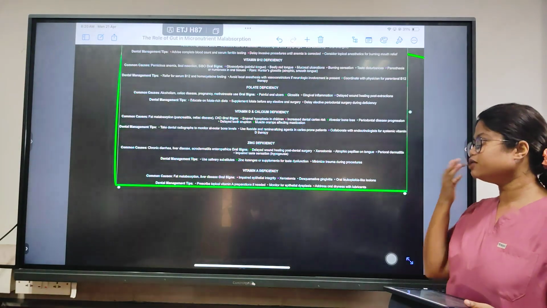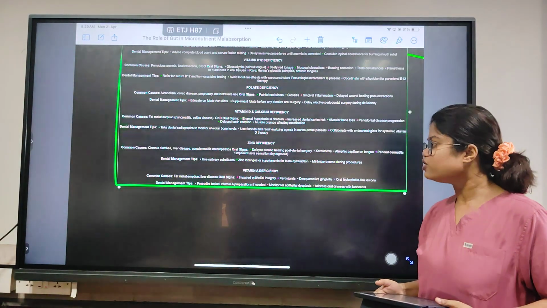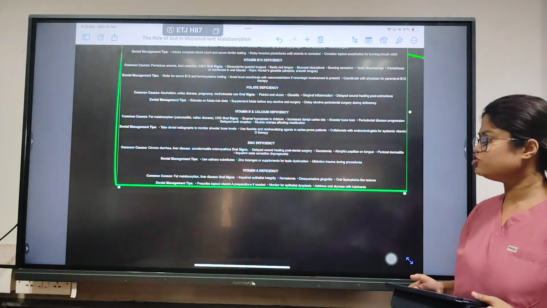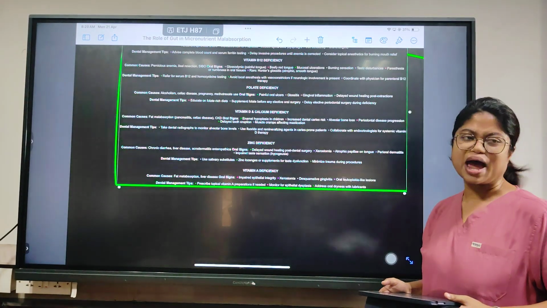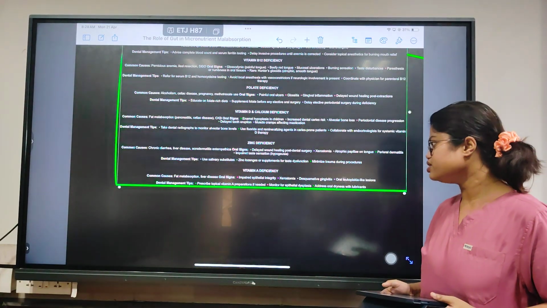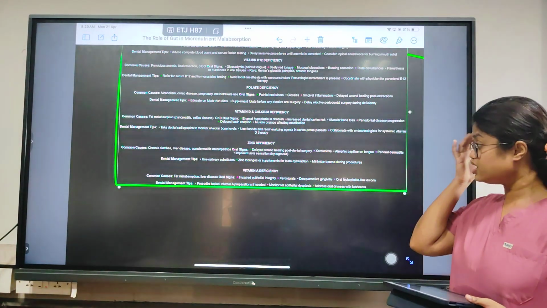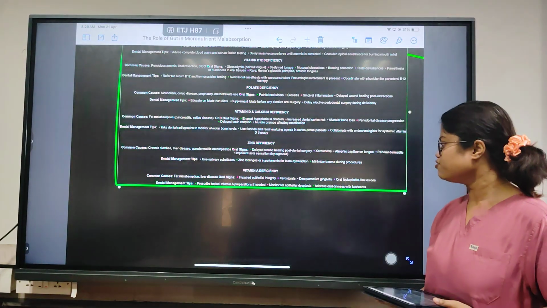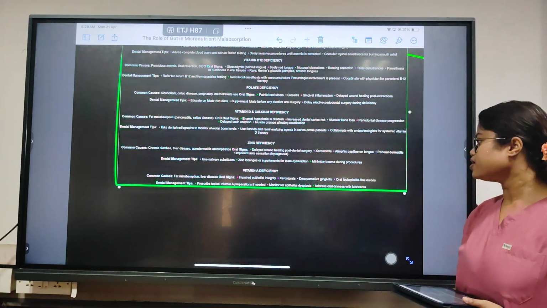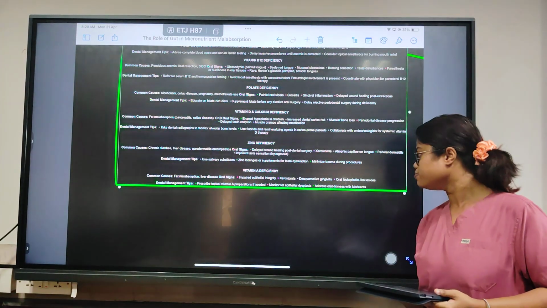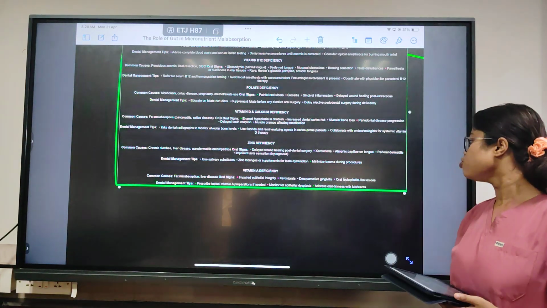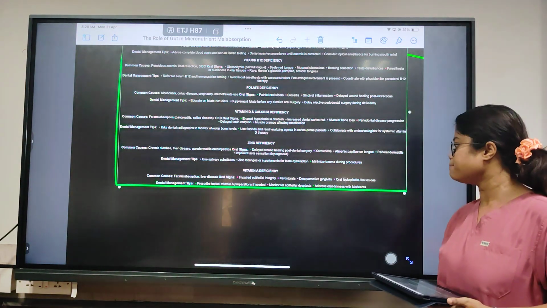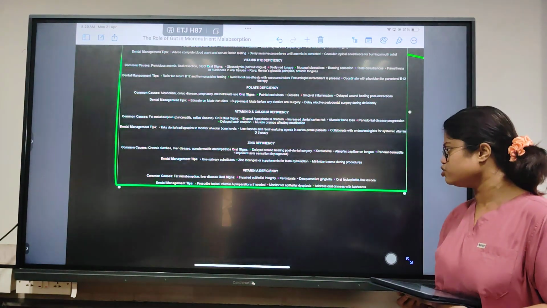So coming to the last one, the vitamin A deficiency, common causes are fat malabsorption and liver disease. Impaired epithelial integrity of the oral mucosa will be there, xerostomia will be present, desquamative gingivitis will be very common, and oral leukoplakia-like regions are a very common finding.